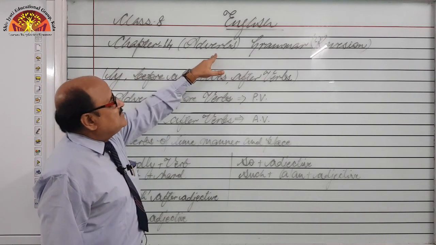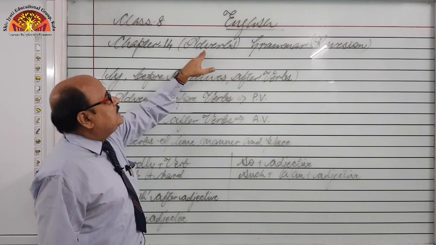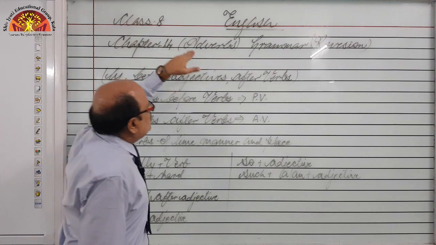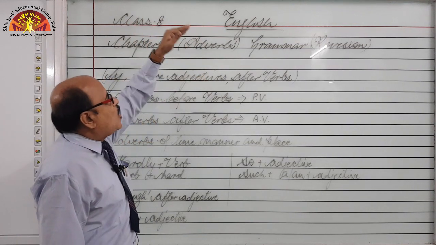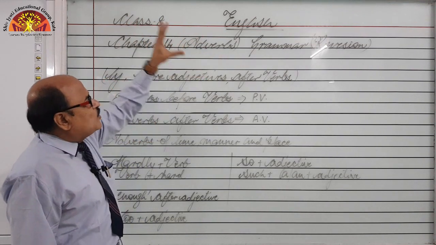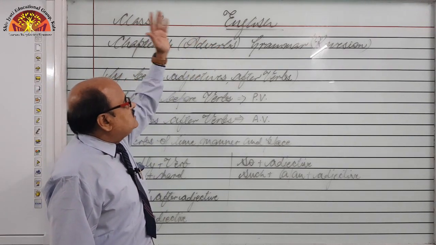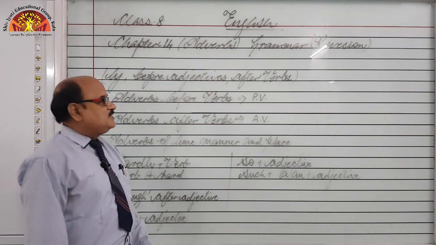Ad plus verb. Ad means adjective, means quality. Verb means action word. So when we are talking about the quality words of a verb, words that qualify verbs, main verbs or any other action words, that is known as adverbs.